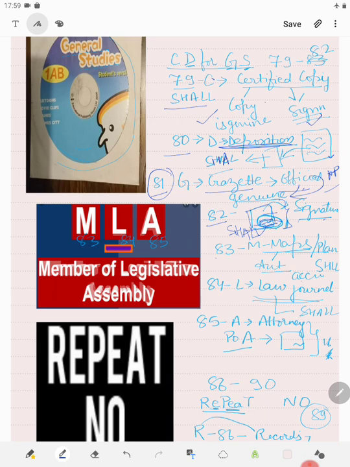Then section 83 is there regarding maps and plan, and it is also shall that if a map or plan has been published by the authority of government, then its accuracy is presumed. Then L stands for law journal. If there is a law journal, then the reports published in law journal shall be presumed to be correct, provided it is published under the authority of government.